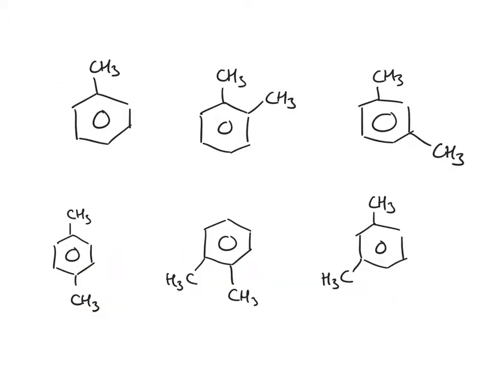Okay, and the last little thing that I want to say about naming aromatic compounds is if you've got more than one substituent on your benzene ring. I've just shown you some with methyl groups coming off them to give you some examples. The first one's obviously methyl benzene. All of these other ones have 2 methyl groups, so they're going to be dimethylbenzene. It's now just about where those methyl groups actually are.